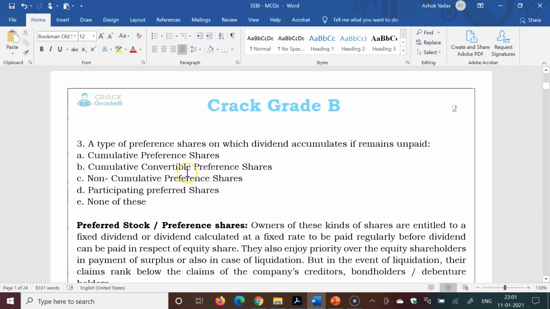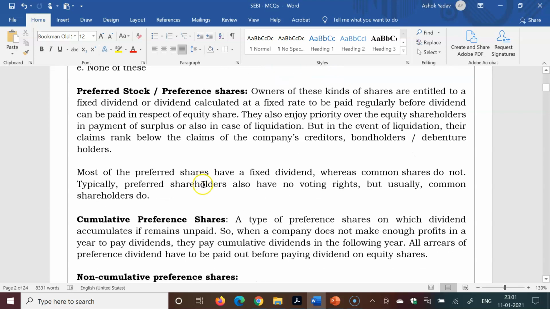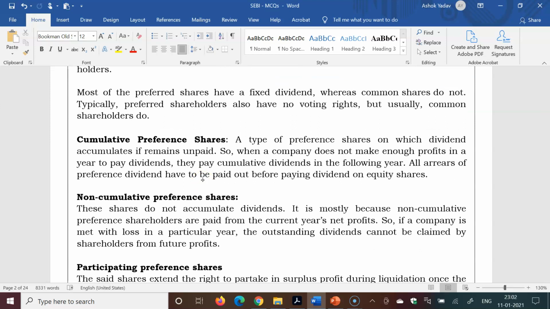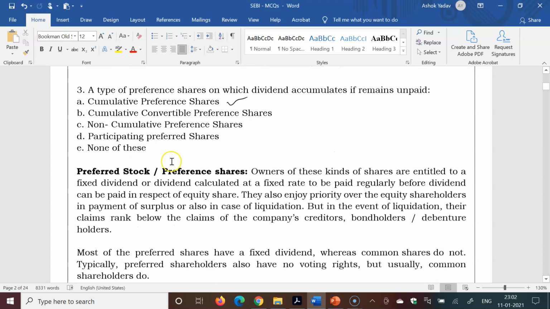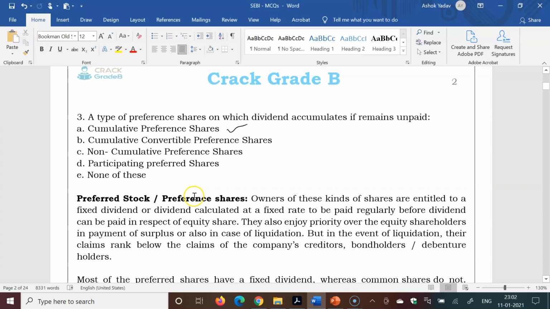So third question, a type of preference share on which dividend accumulates if remains unpaid. Cumulative preference share, cumulative convertible preference share, non-cumulative preference share, participating preference share. So the first option is the right answer. In this case, what happens? It is a type of preference share on which dividend accumulates if it remains unpaid. So when a company does not make enough profits in a year to pay dividends, they pay cumulative dividends in the following year. All arrears of preference dividend have to be paid out before paying dividend on equity shares. So in detail you can read about the preference share in this description.